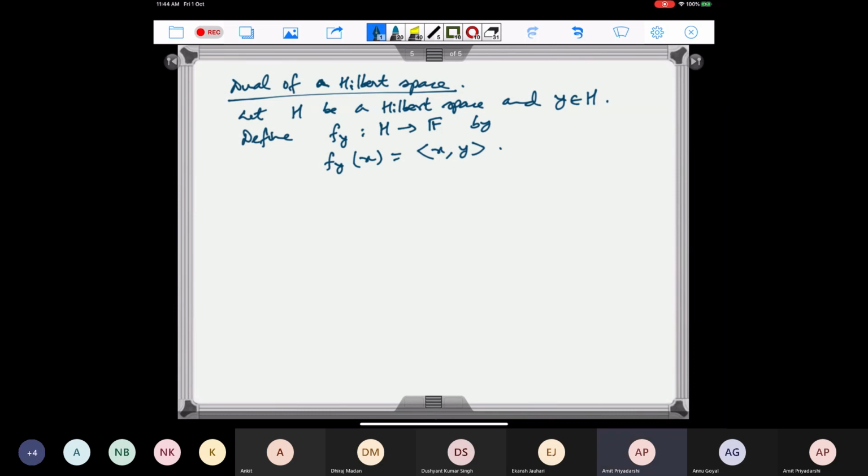So this is a natural map that we can define for any y. We are defining x going to the inner product of x with y.